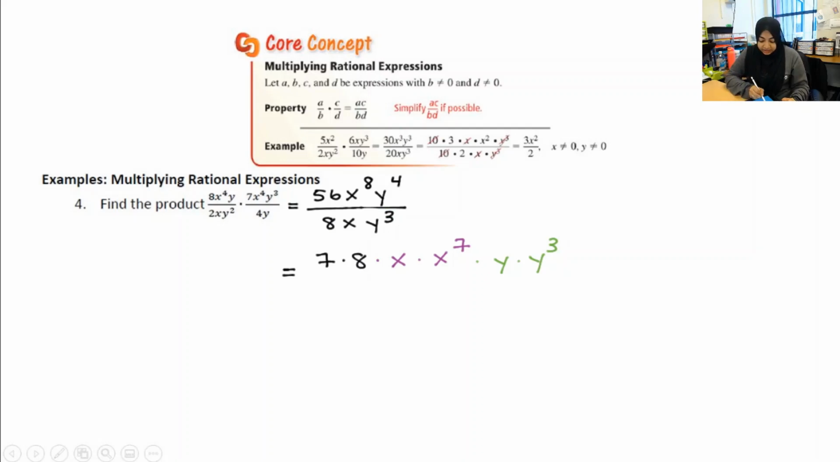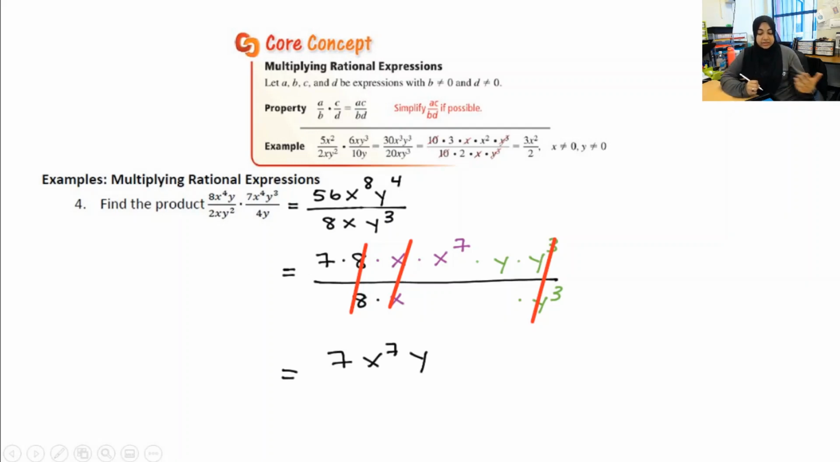So now I'm going to move into my denominator. 8 times x times y to the 3rd. See why I did all of those on purpose? So those divide out, divide out, divide out, which means I am left with my final answer of 7x to the 7th y, and my denominator is done. Now remember, there's 3 things that got divided out in the denominator, right? And I no longer have any of those terms in the denominator.